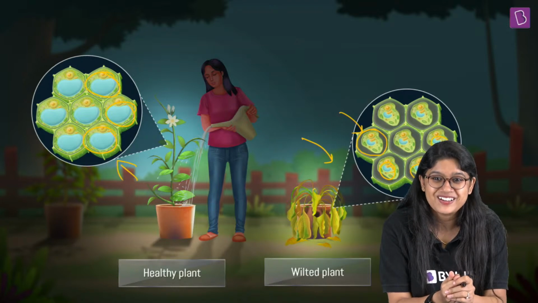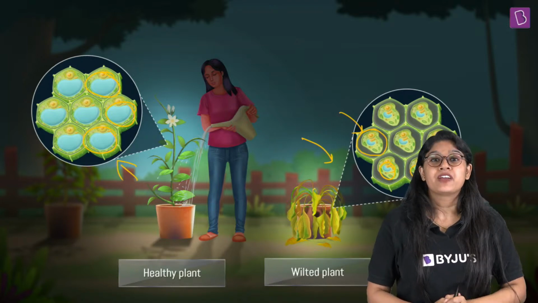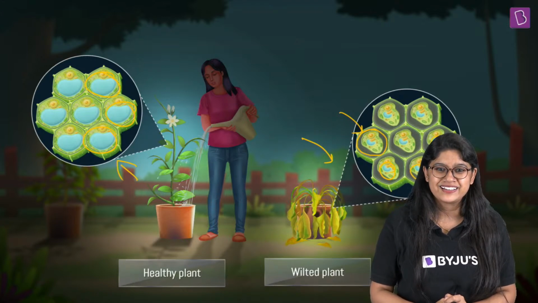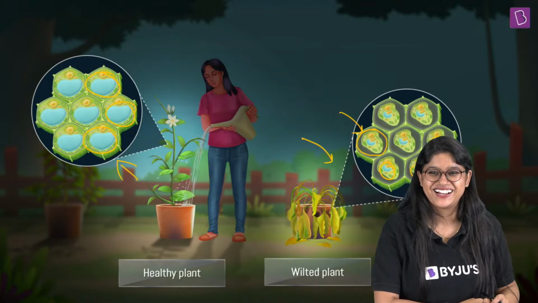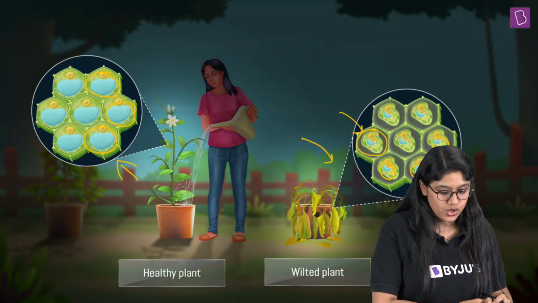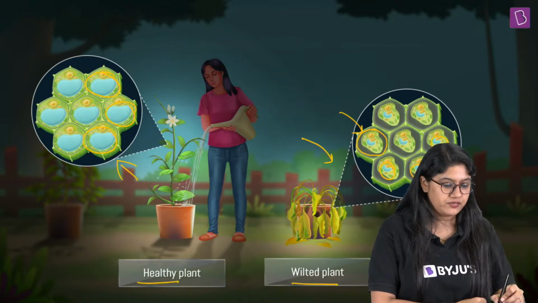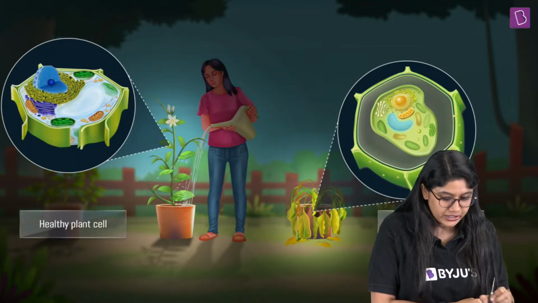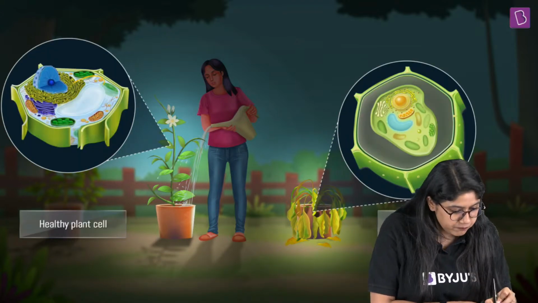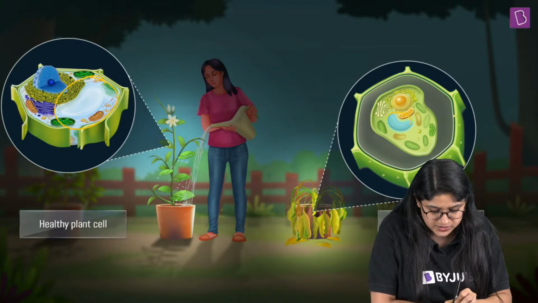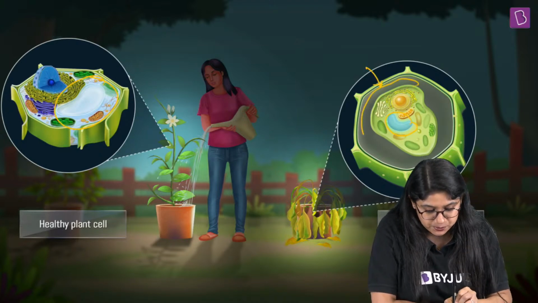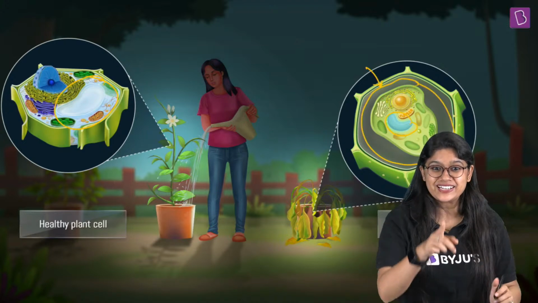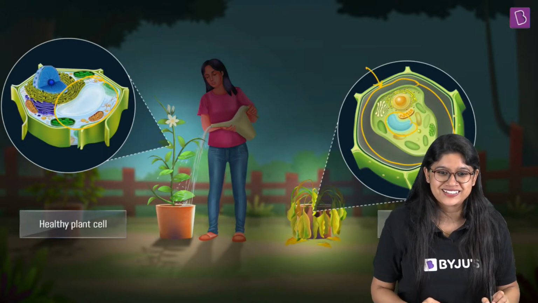Yes, everyone. Very, very good. Vacuoles are bigger in the plant cells and very small in the animal cells. You're absolutely correct. So we have the healthy plant and the wilted plant, and we can see what is happening inside. If we look very closely, we can see that the vacuole is filled here, and over here, of course, this is not. And more than that, we can see this particular component has moved away. I can see the answers here in the chat box.